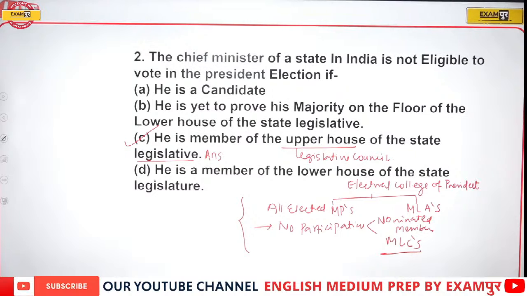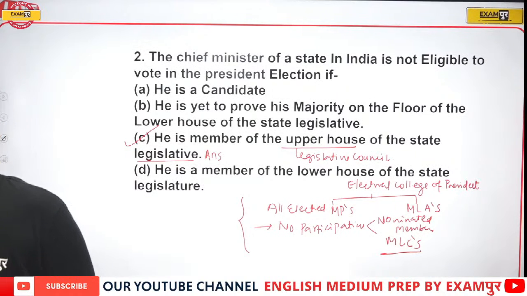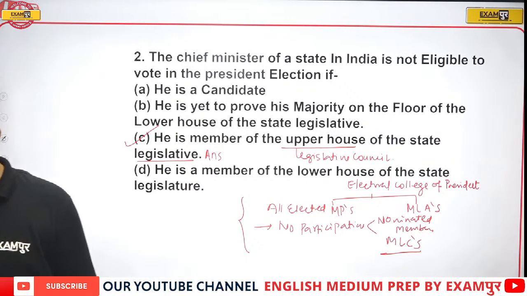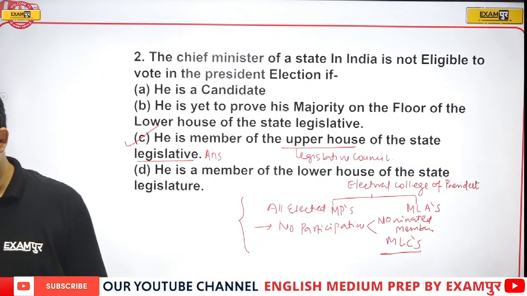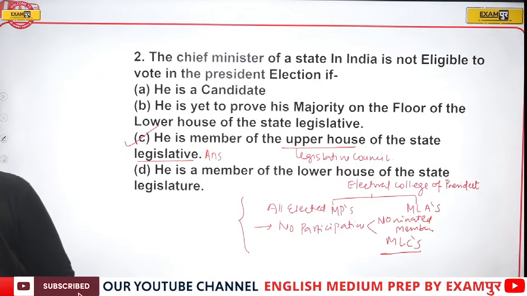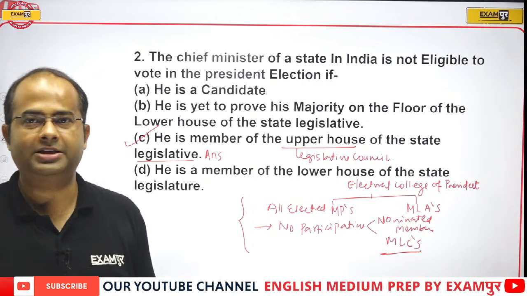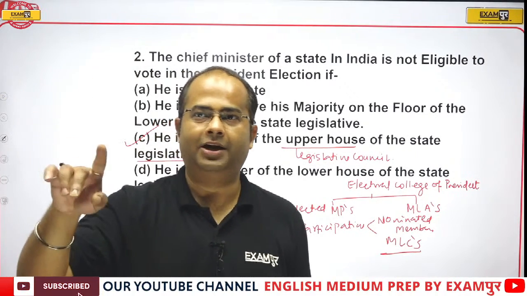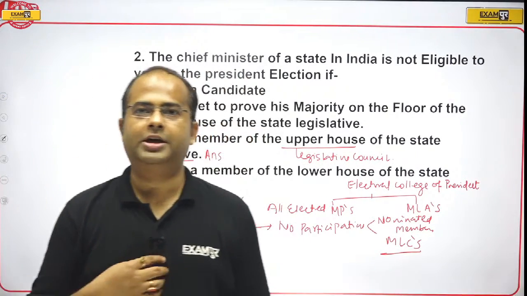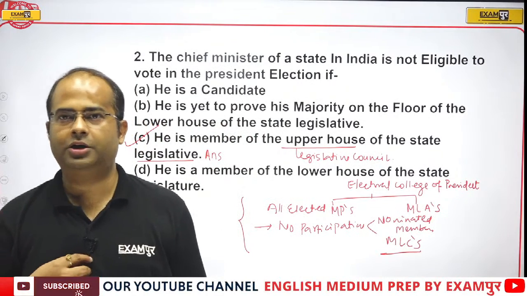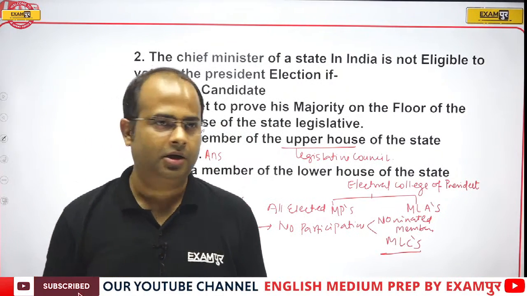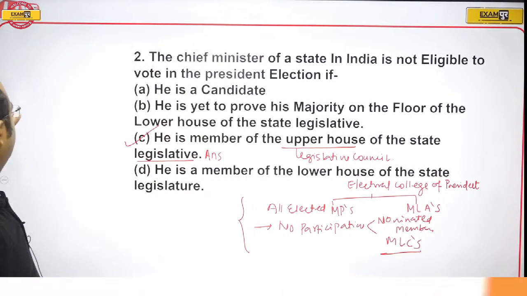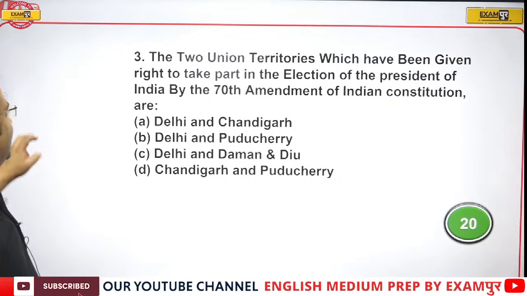Okay, so now guys, if it is clear, then it's well and good. Let's move to the next question. This type of question which is related to the electoral college, you should always keep in mind, because this is an application of the electoral college of the President. Therefore the correct answer will be option C. Now guys, let's move to the next question.